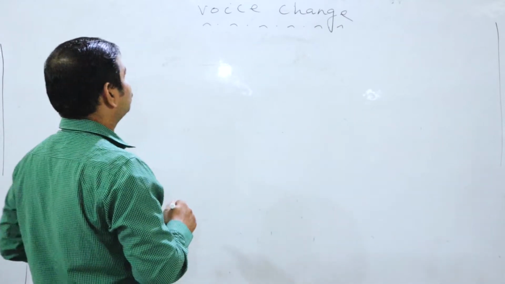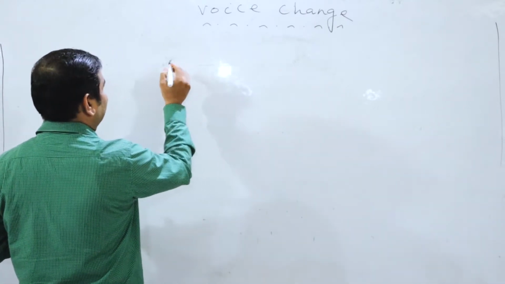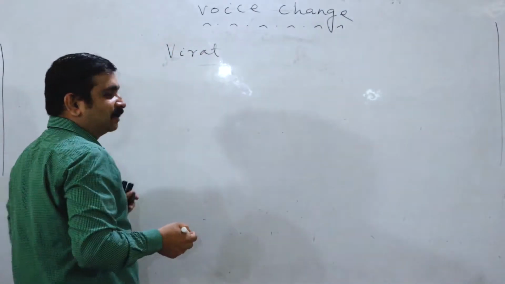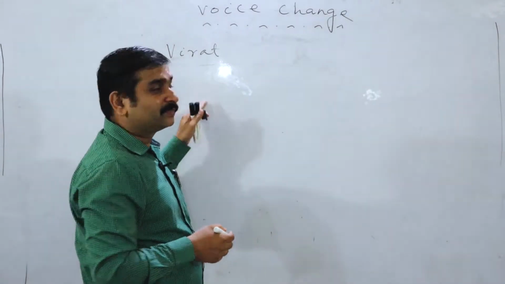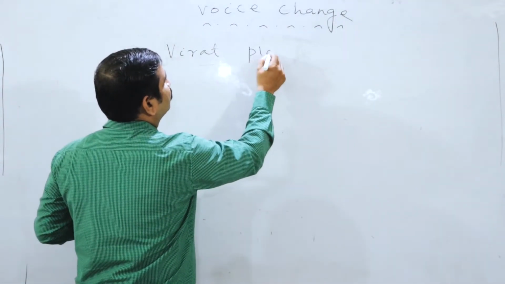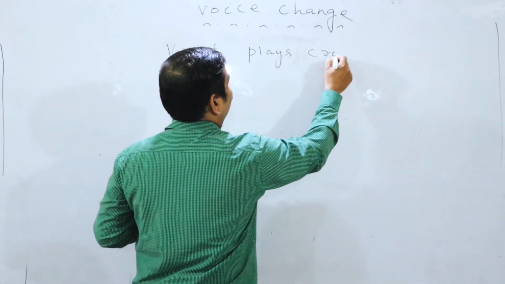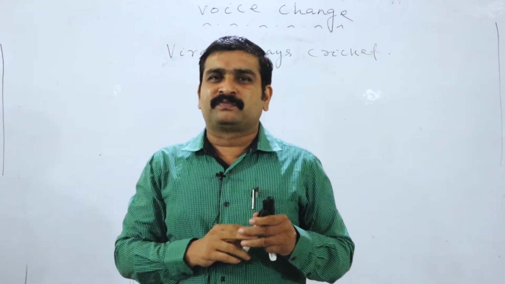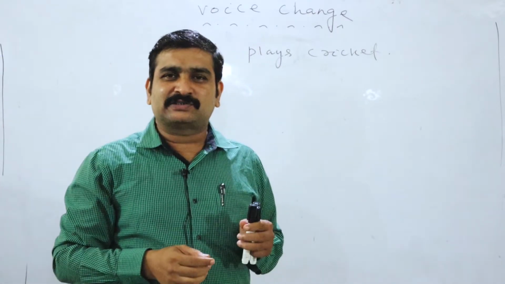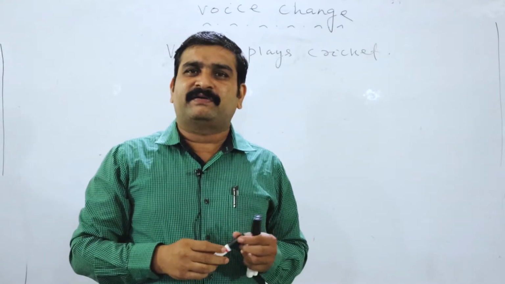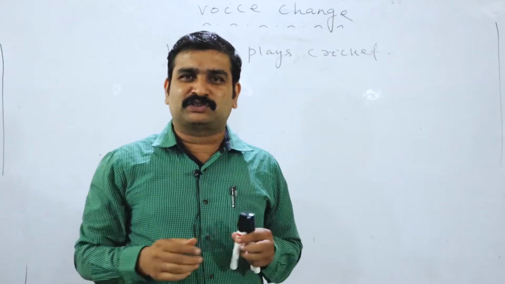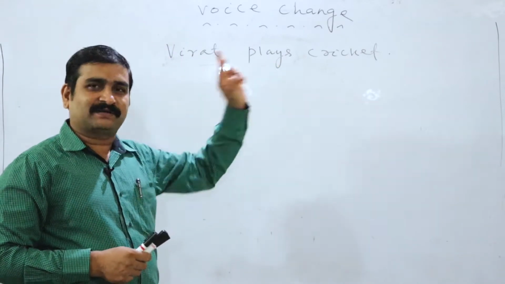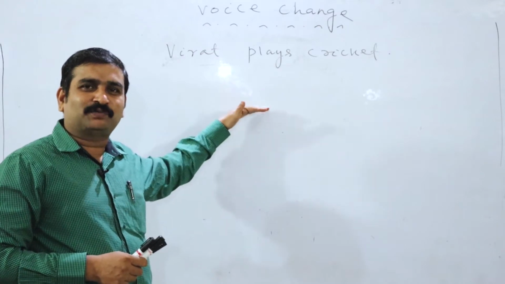So let me start with a common sentence. I am starting with Virat, another important personality. Virat plays cricket. Virat means Virat Kohli, an outstanding Indian cricketer and also international cricketer, a famous sports person of the world. Now, this is the active voice. All of you look: Virat plays cricket, and I have to convert it into passive voice.